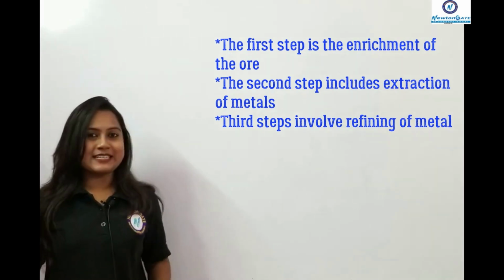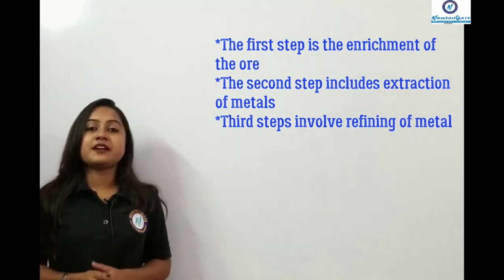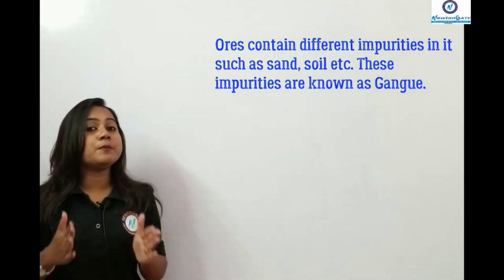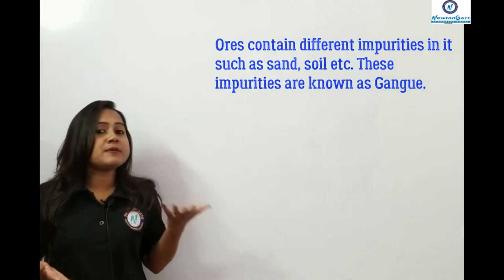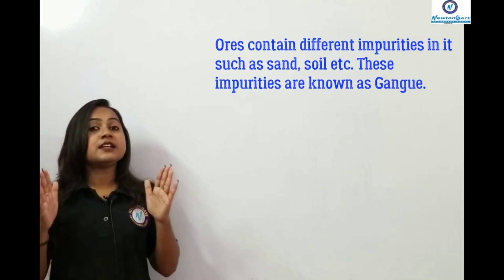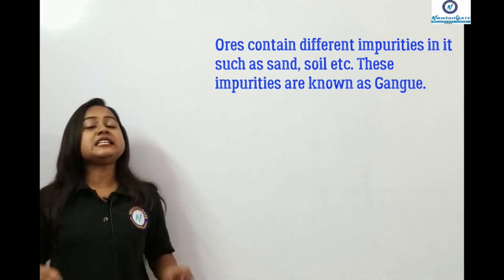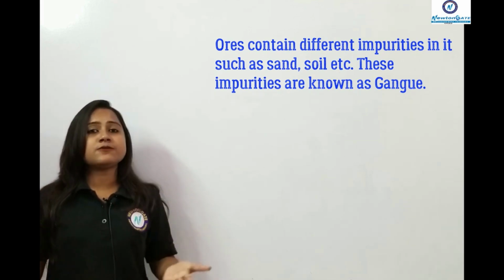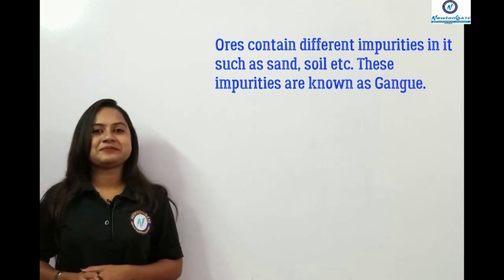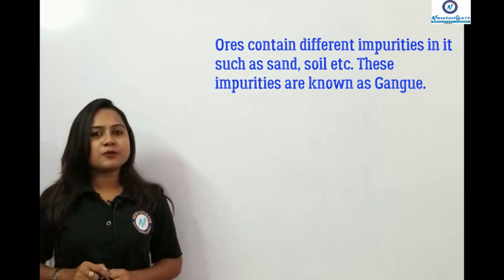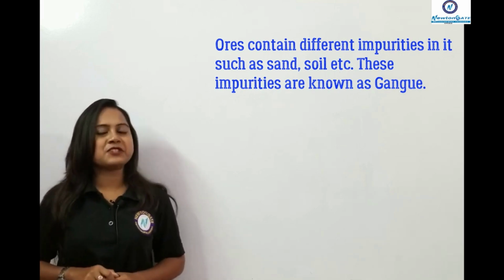Okay, so from this point about impurities, I want to share another interesting thing: metals, as they are present in the Earth's crust, also have few impurities, and those impurities can be soil, sand, etc. And those are termed as the gangue. Okay, and these need to be separated from the metal so that we get the purest form of metal. Okay, I guess you have written the point. Yes, mark that in your book as well as write the definition of this one.